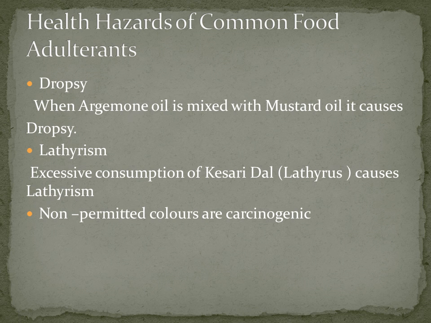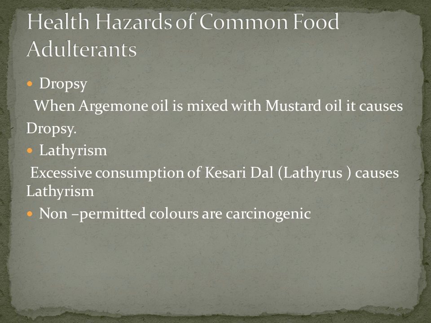The next one is lathyrism. Lathyrism is a disease caused due to intake or consumption of kesari dal. It is a form of crippling paralysis of both lower limbs. This disease starts with stiffness of the knee joints and legs, with pain around the knee and ankle joints within 10 to 30 days of the onset of the symptoms. Then paralysis of the lower limb sets in and the patient gradually becomes crippled as his knees are bent and stiff.